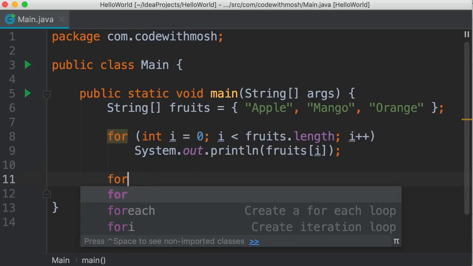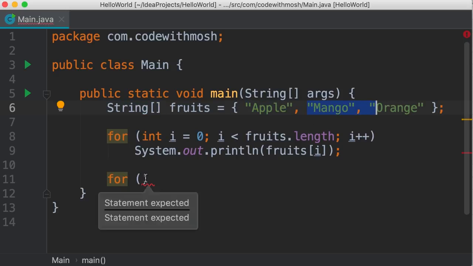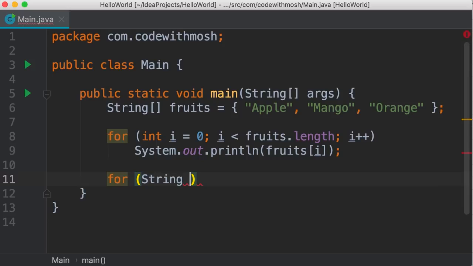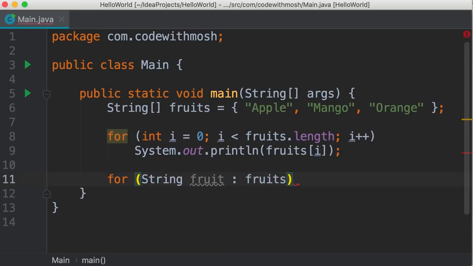Now, there is another way to write the same code using the for each loop. Here we type for. In parentheses, we declare a loop variable, but the type of this variable should be based on the type of items in our array. So here we have a string array, and that means every item in this array is a string. So here we should declare a string variable. We call it fruit. Here we type a colon, and then the name of our array, fruits. Now, in each iteration, fruit will hold the value of one item in this array. So here, we don't have to declare a numeric counter. We don't have to write a Boolean expression like this. We don't have to increment our counter. It's much easier to iterate over an array.